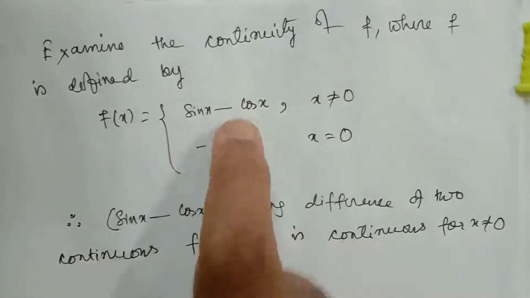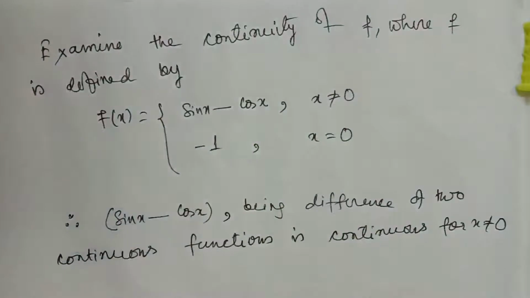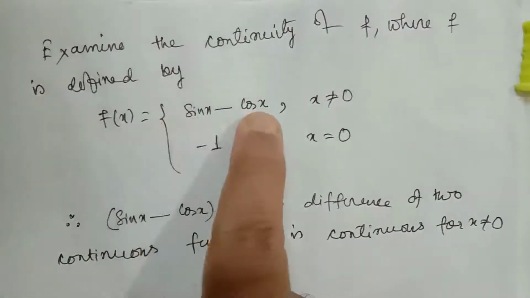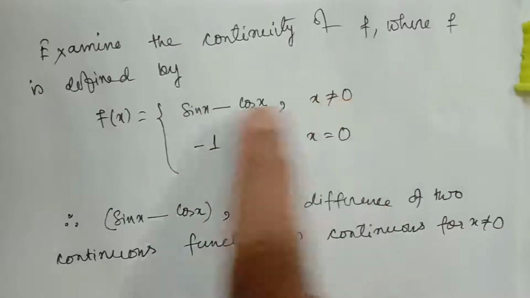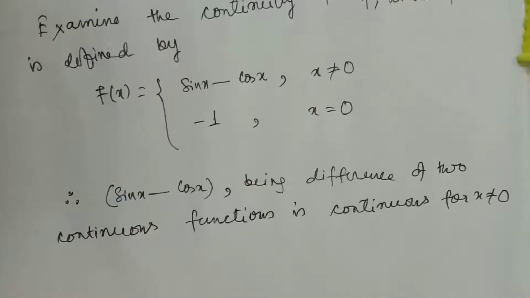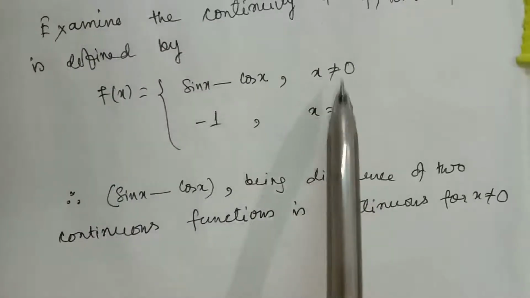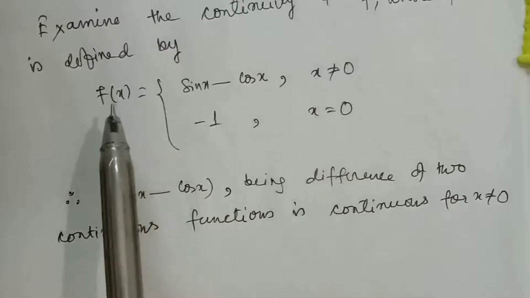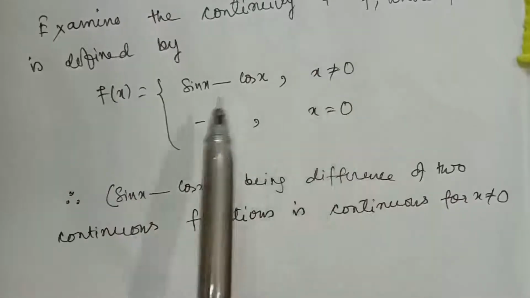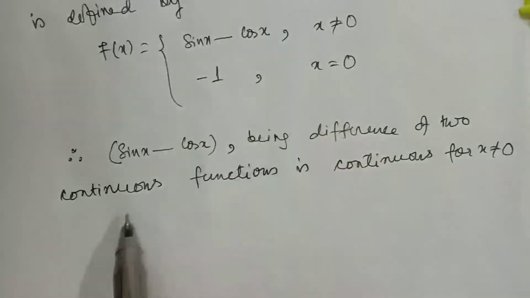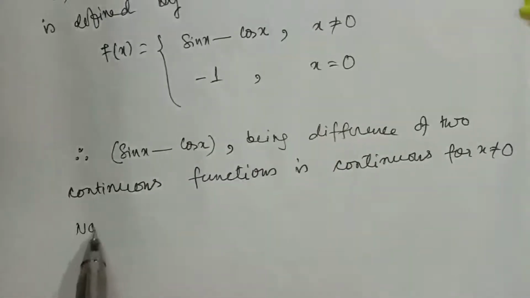Sin x minus cos x is a continuous function, so we can conclude it is continuous when x is not equal to 0. So f(x) is continuous when x is not equal to 0, but we have to check the continuity at the junction at x equal to 0. For that, you can see the function is not in split form. So to test continuity at x equal to 0, we will find the limiting value.